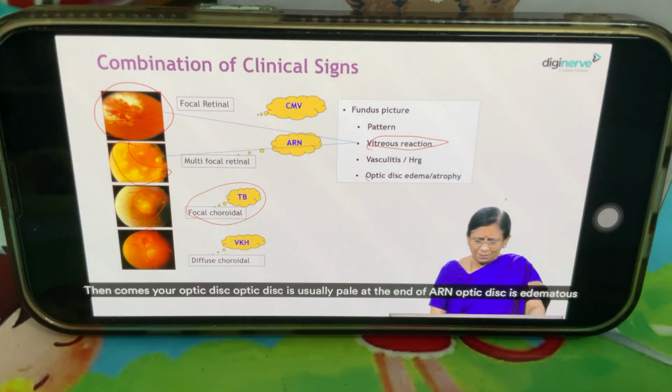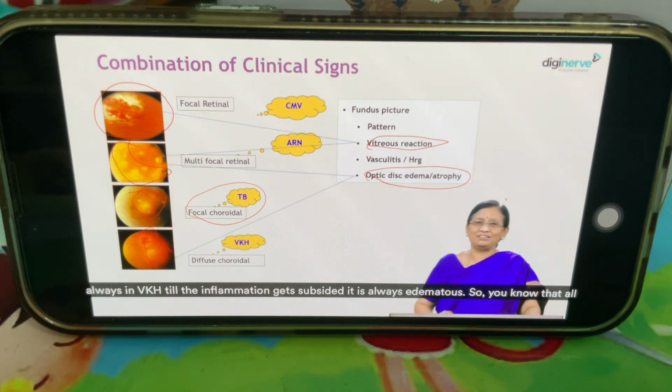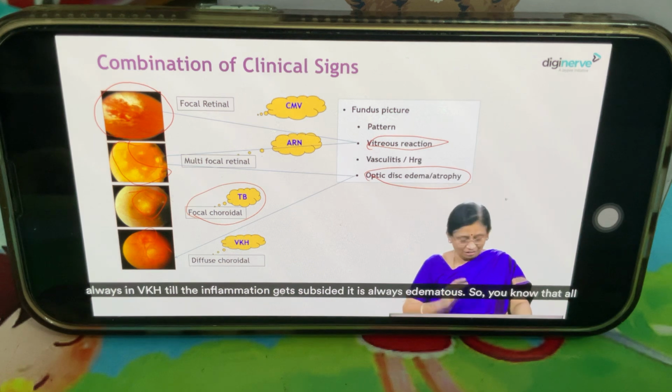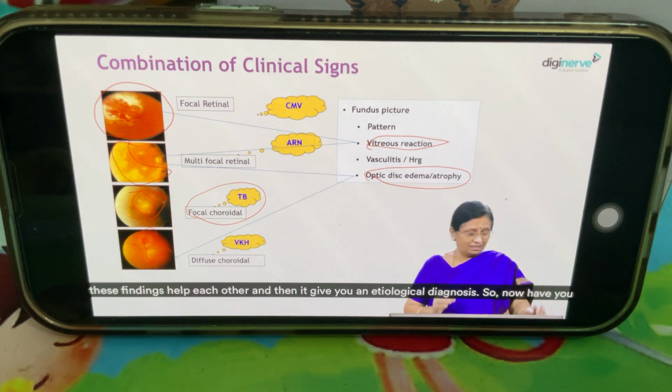Then comes your optic disc. The optic disc is usually pale at the end of ARN. The optic disc is always edematous in VKH, and till the inflammation subsides, it is always edematous. So all these findings help each other and then give you an etiological diagnosis.